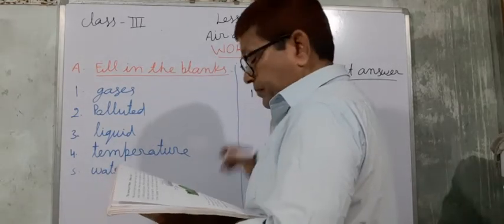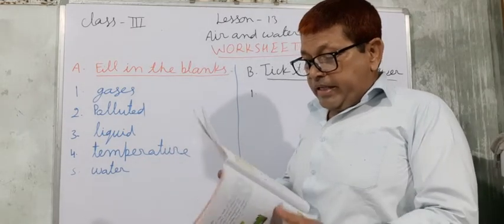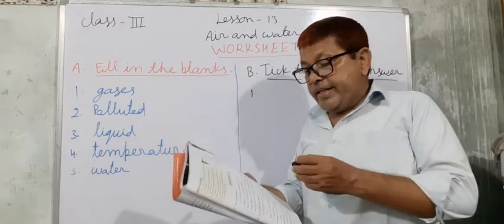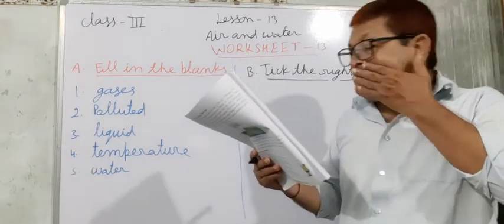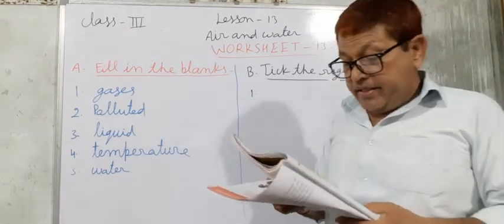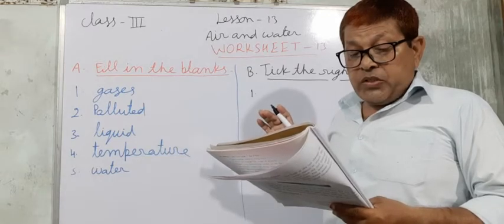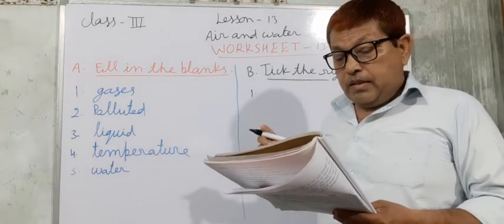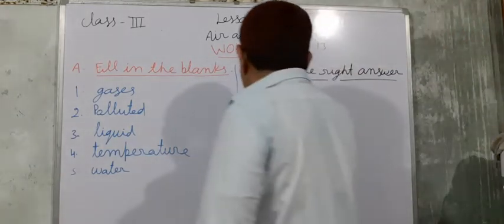So first, the life giver gas in the air is. Three options are given here. First is air, carbon dioxide and oxygen. So out of these options, oxygen is the correct option. The first, oxygen.